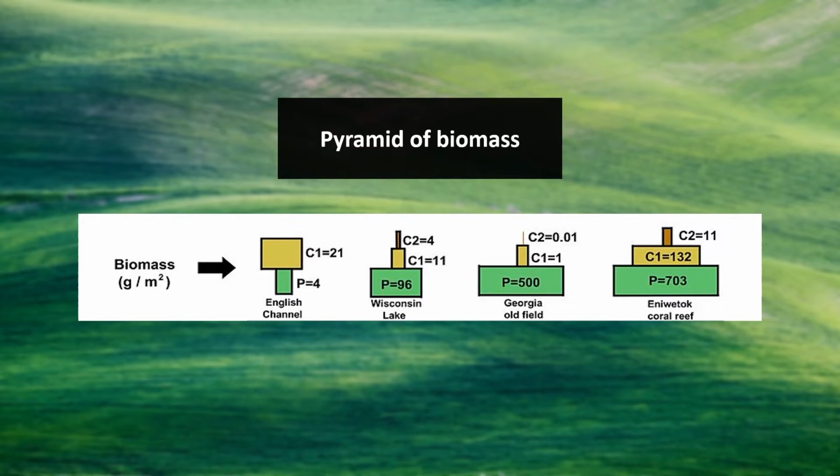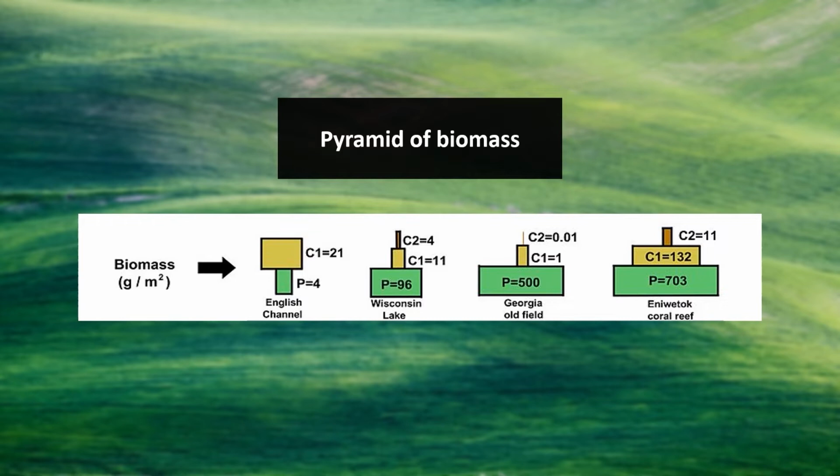The biomass of the consumers can be found by counting the number of different types of animals, and the total number is then multiplied by the average weight per individual. That gives the approximate biomass at each trophic level.